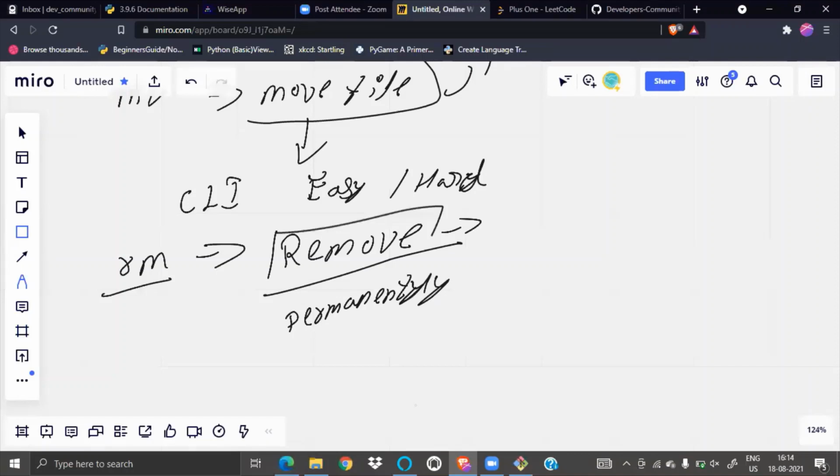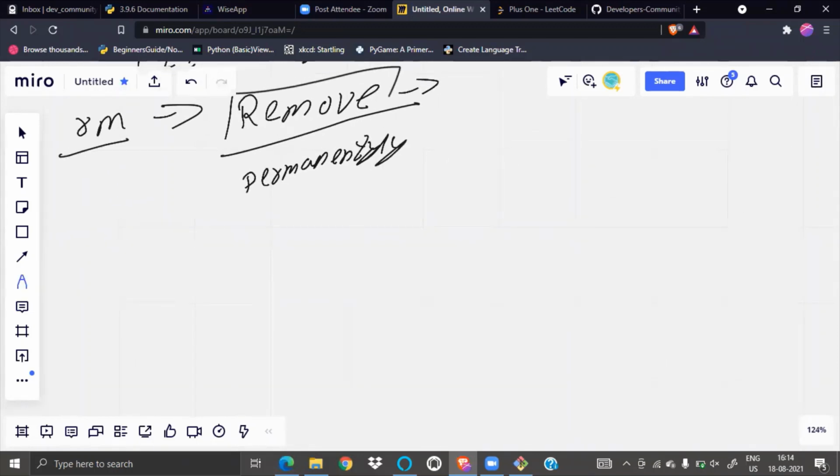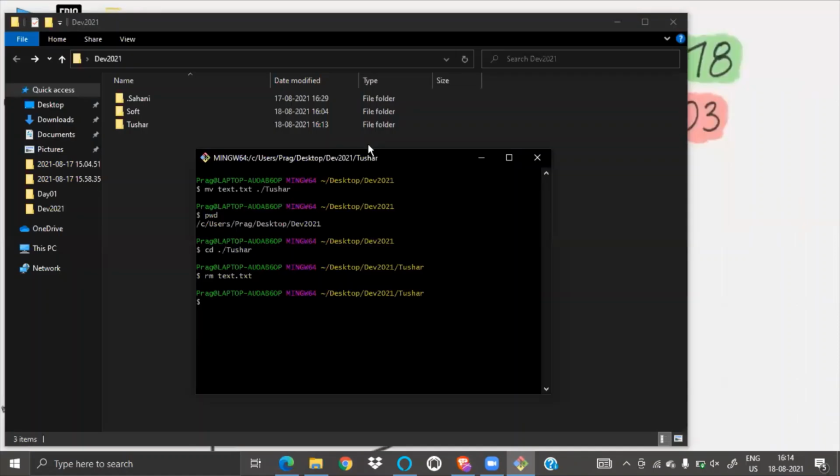And what if I told you to remove a folder? Will rm work? Remove a folder. Let's see this. Now I'm in dev 2021.